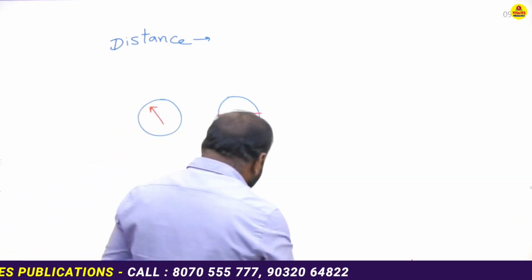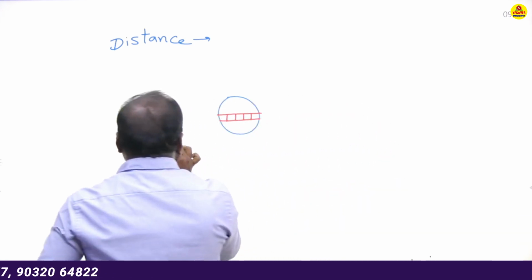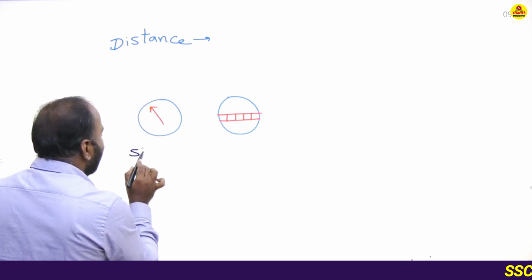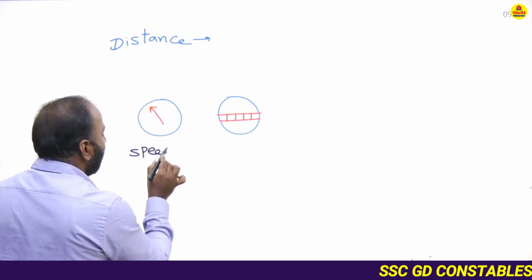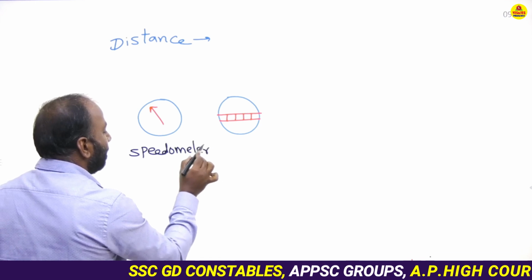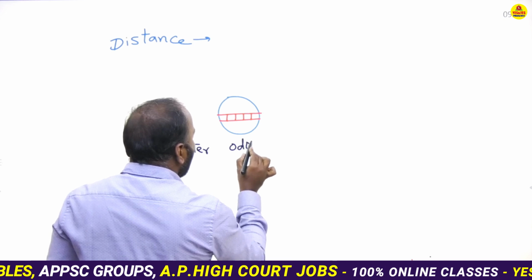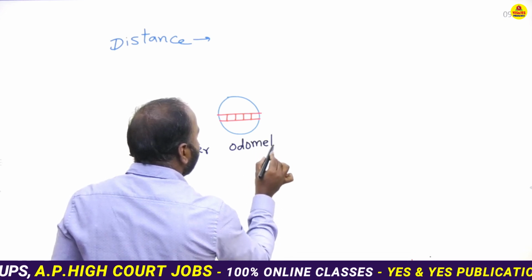Right now, see, the name of the first device is speedometer. The name of this other device is odometer.